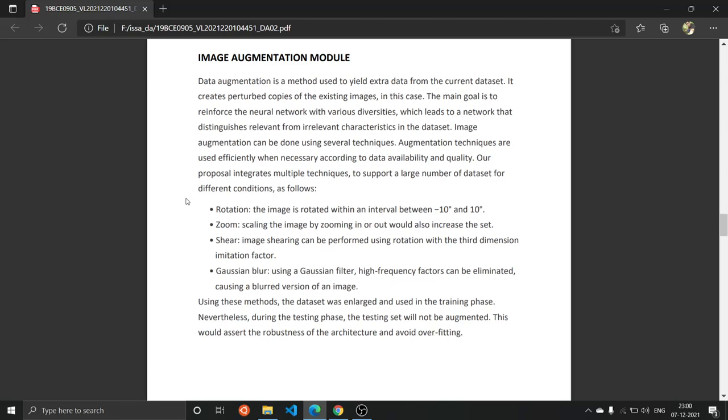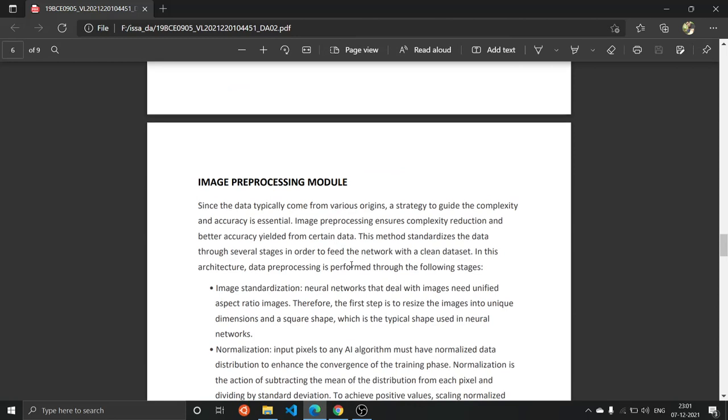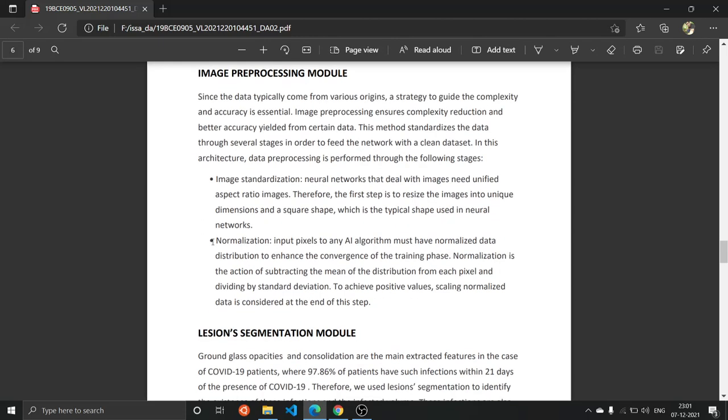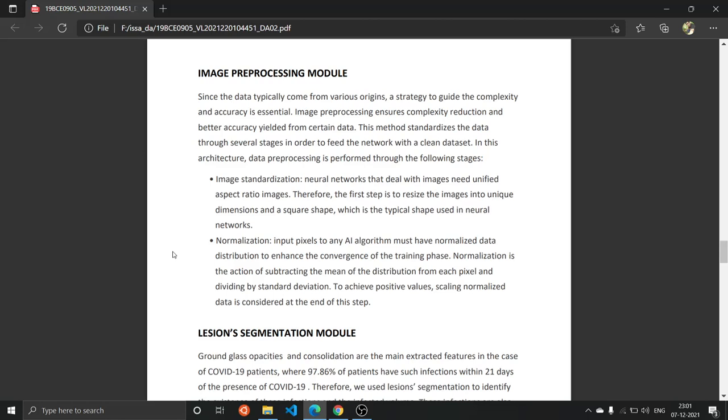After that we'll zoom into the main lung area, and then apply shear, so that it's easy for the model to process. After that we'll use Gaussian blur, so that high frequency noise which comes with CT scans can be blurred out. After that comes pre-processing, in which we will resize the image to 352 by 352.